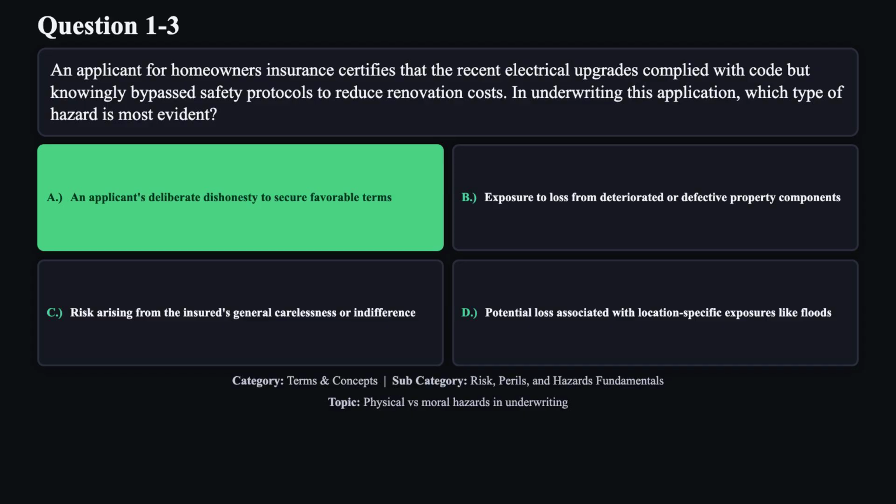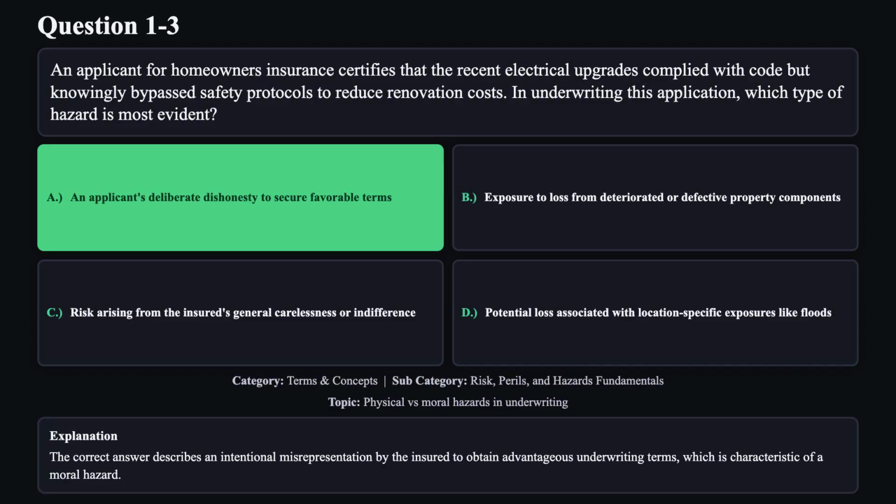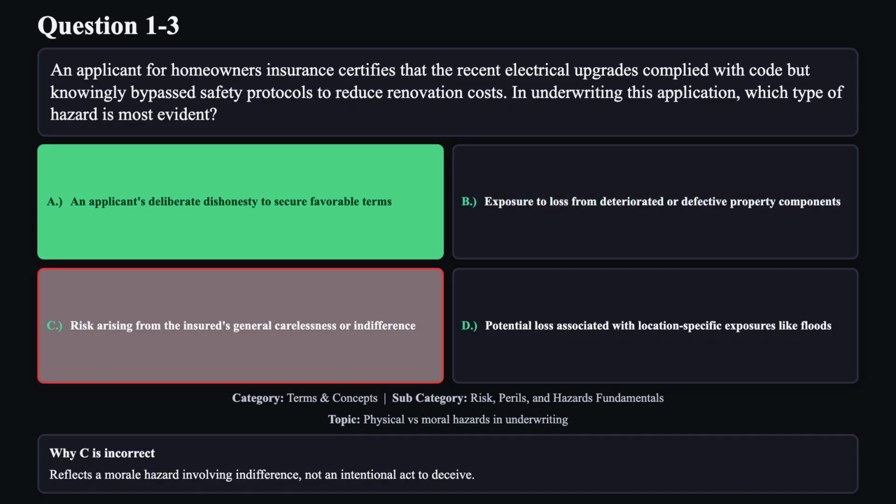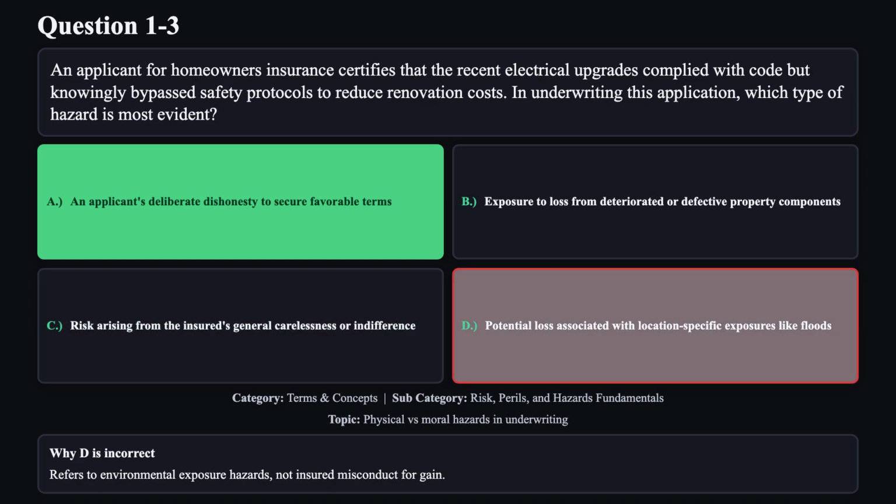The correct answer is A. The correct answer describes an intentional misrepresentation by the insured to obtain advantageous underwriting terms, which is characteristic of a moral hazard. Reason B is not correct. Describes a physical hazard related to property condition rather than insured behavior. Reason C is not correct. Reflects a morale hazard involving indifference, not an intentional act to deceive. Reason D is not correct. Refers to environmental exposure hazards, not insured misconduct for gain.